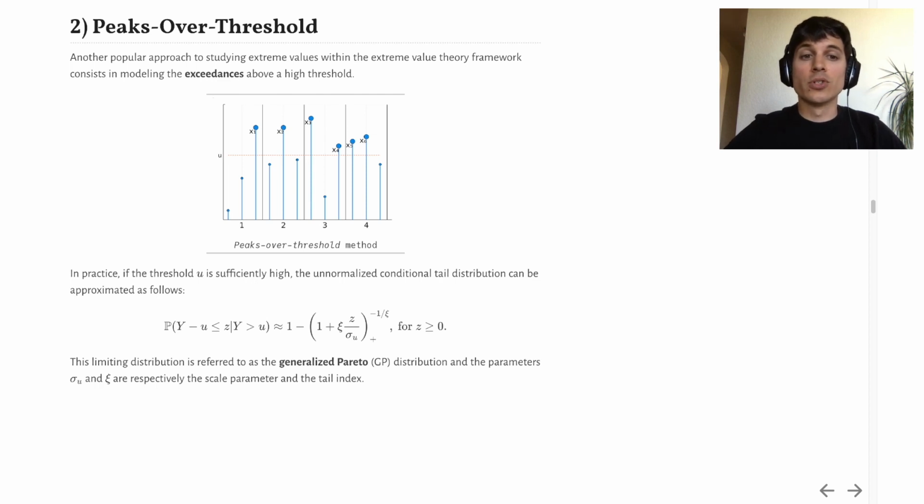Another popular approach to studying extreme values consists in modeling the exceedances above a high threshold. Here we fix a high threshold u and we consider only the values above this threshold. In practice, if the threshold is sufficiently high, the exceedances will follow this limiting distribution here, referred to as the generalized Pareto or GP distribution. It's a two parameters distribution where sigma and xi are respectively the scale and the tail index.